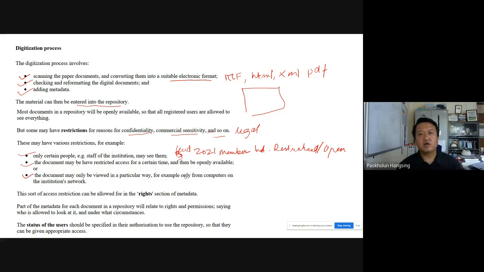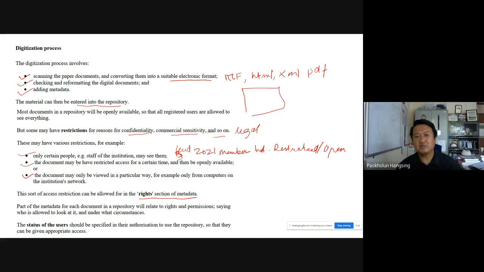So anybody who has internet access cannot see it unless they are accessing from within the institution. That can be another kind of restriction. So there are various restrictions. In fact, we can spend hours trying to explain what the restrictions are, but we will explain these copyright restrictions later in some other lecture. These sorts of restrictions can be managed in the rights section of the metadata.